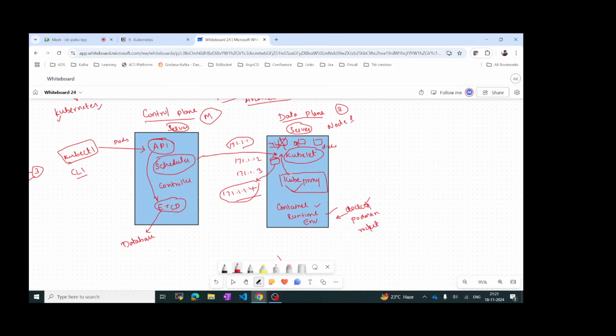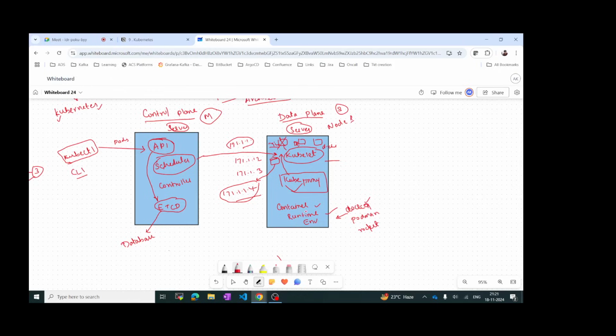And in data plane we have kubelet. Everything like kube proxy will be running as a pod, but kubelet will run as a service. It will get the instructions from the scheduler or any other component, and then it will schedule the pods and manage those pods. And then kube proxy is like networking, so it will be assigning all the IP addresses and those things for the pods.